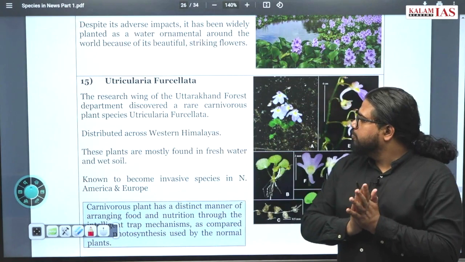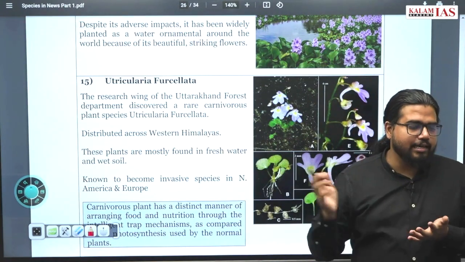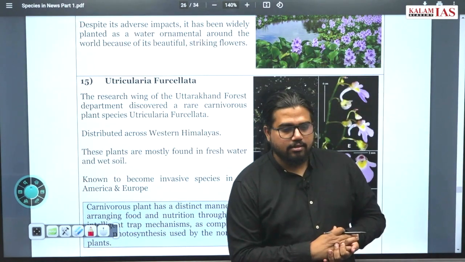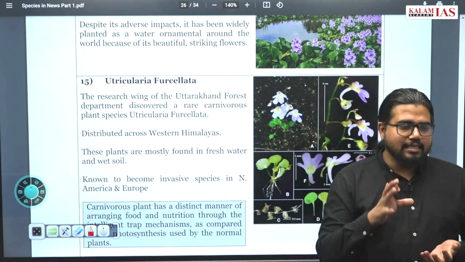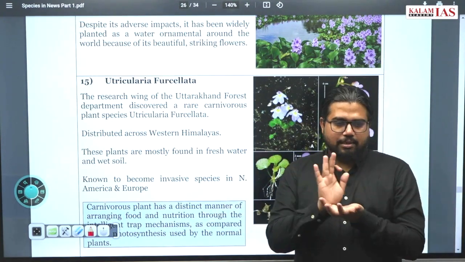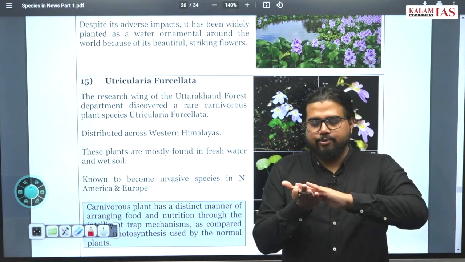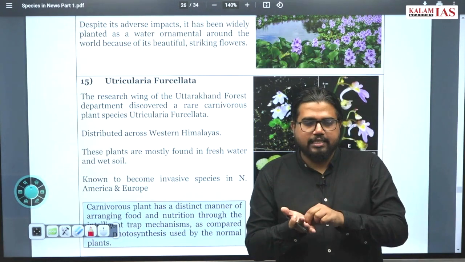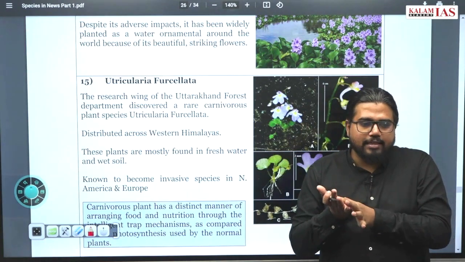Utricularia ursulata. Now, what is this carnivorous plant? What does it mean? It eats insects or digests insects. Now there are different mechanisms. Some have a flap-like mechanism. Some have a very sticky surface where if an insect comes and sits on it, it will be glued to it.